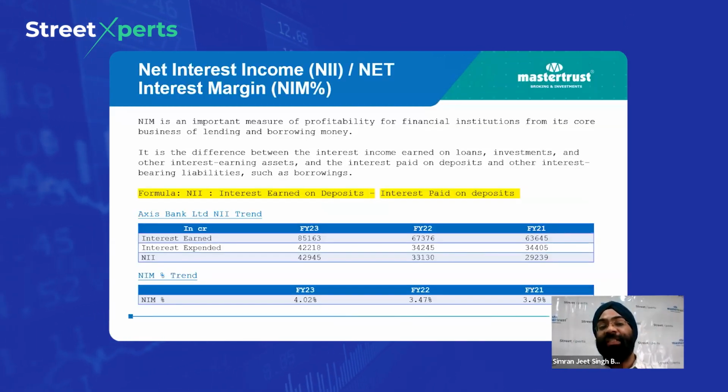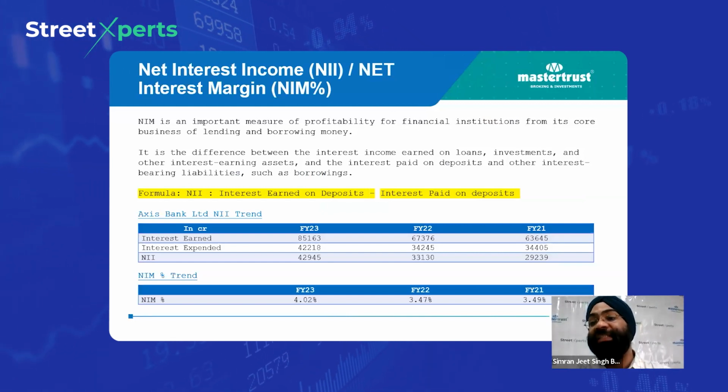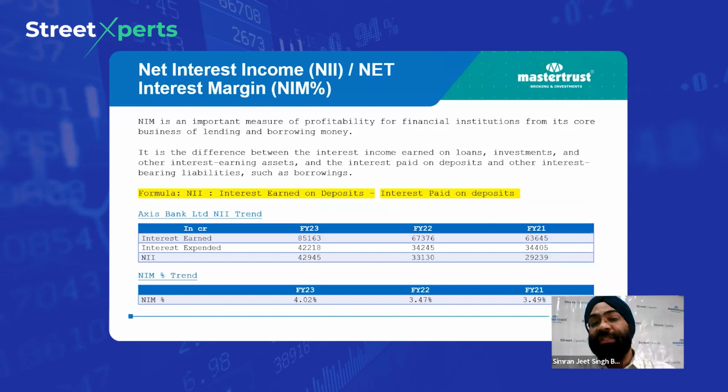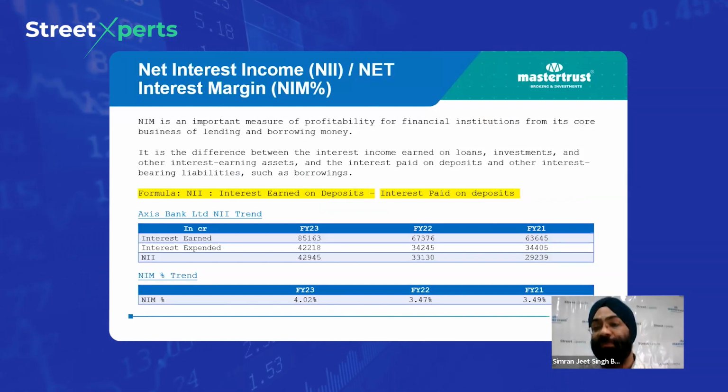First is net interest income. Net interest income is very important to understand the banking survival. For example, this is one of the most important profitability measures for any bank. It talks about the bank's survival.